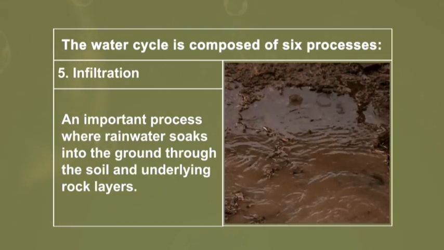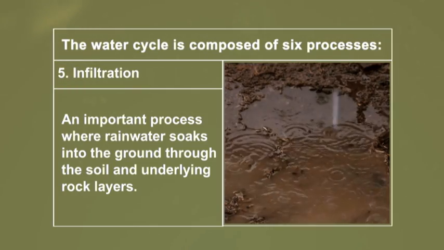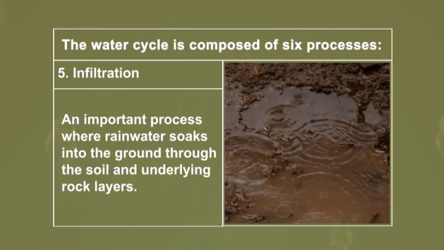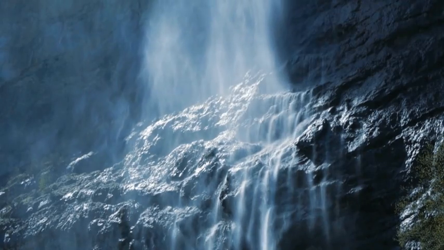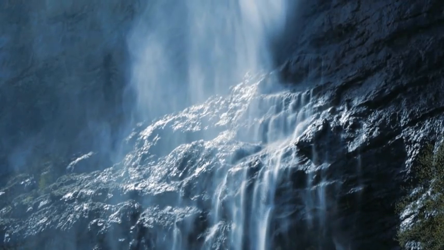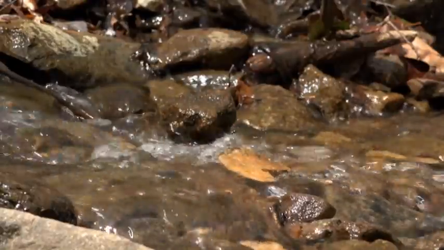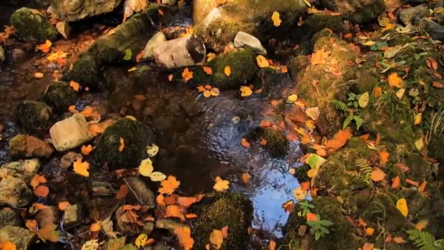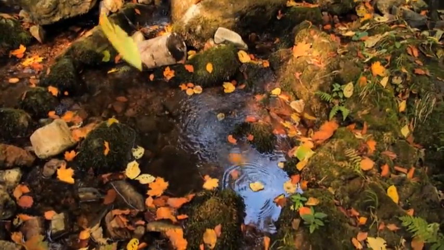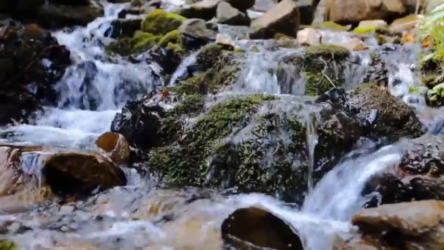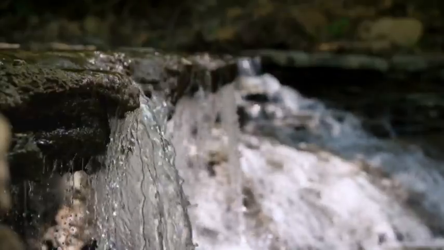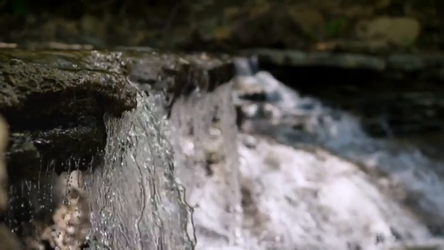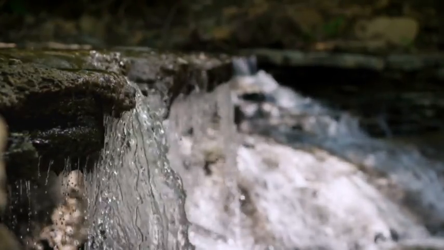5. Infiltration. An important process where rainwater soaks into the ground through the soil and underlying rock layers. Some of this water ultimately returns to the surface as springs or flows downhill. Some of the water remains underground and is then called groundwater. As the water infiltrates through the soil and rock layers, many of the impurities in the water are filtered out. This filtering process helps clean the water.